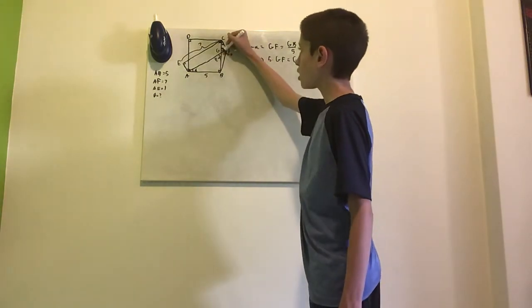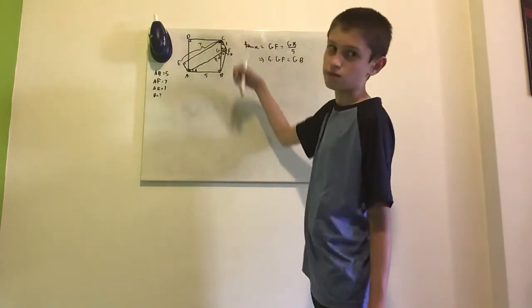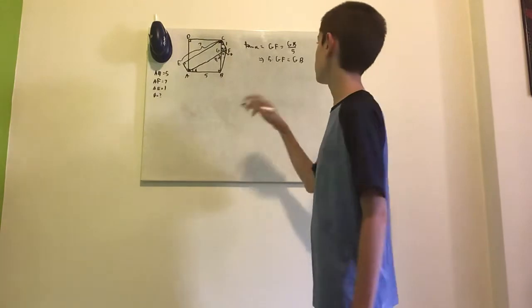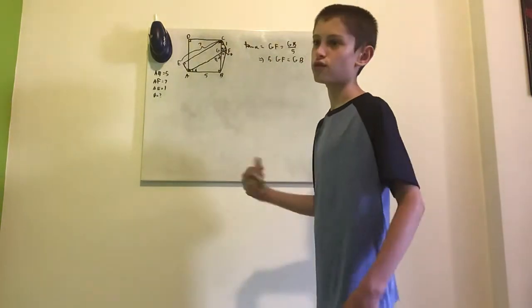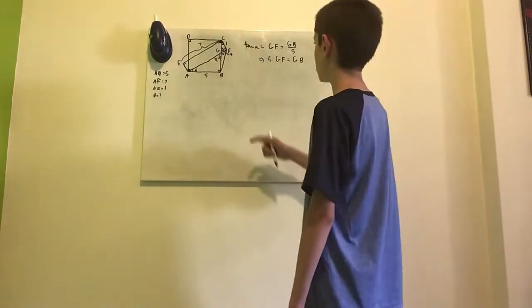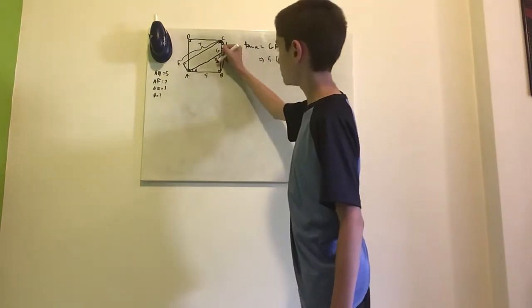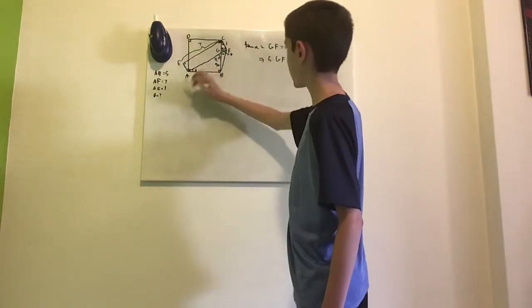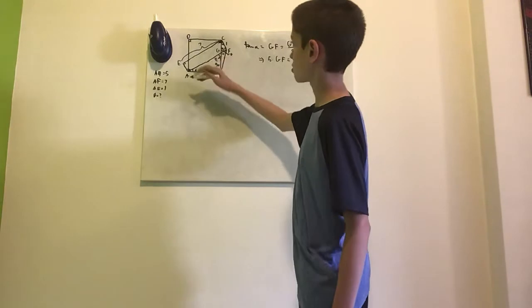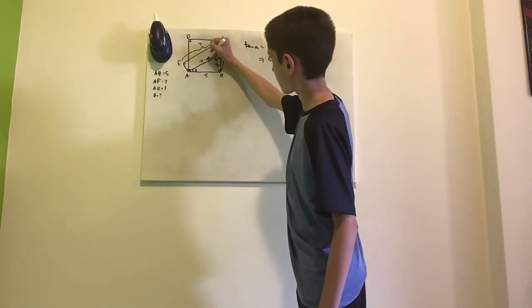And now we will call GF A for simplicity, because I don't want to write GF over and over again because I'm lazy. So our GB will be 5A, and AF is 7, so AG will be 7 minus A.